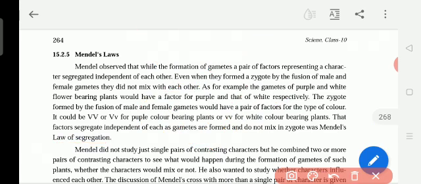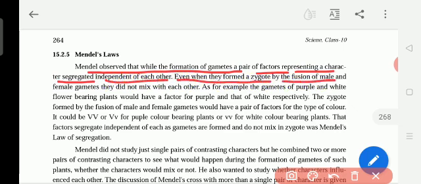Once I will read the paragraph, just follow in your textbook. Mendel observed that while the formation of gametes, a pair of factors representing a character segregated independent of each other. Even when they formed a zygote by the fusion of male and female gametes, they did not mix with each other.